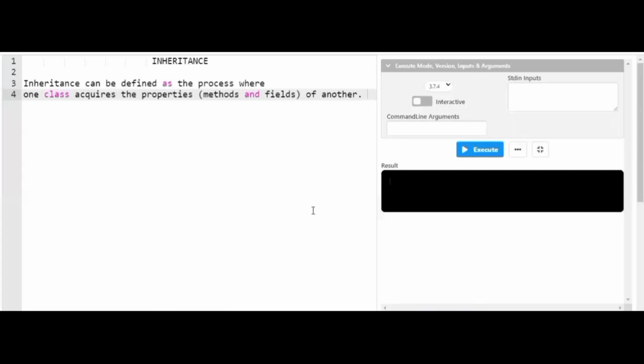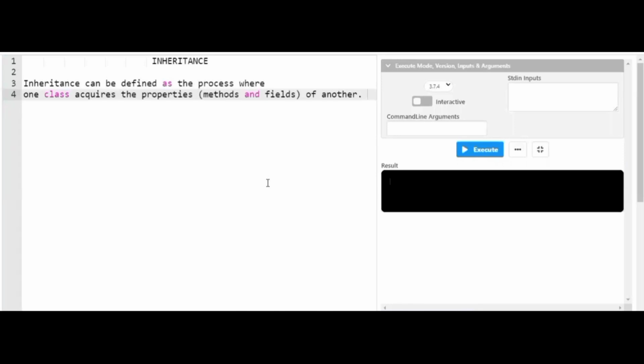So friends, starting with the definition of inheritance. Inheritance can be defined as a process where one class acquires the properties of another class. That's exactly it. Assume friends, there are two classes. For example, one is called the parent class, another called the child class. So in this scenario, what happens friends? Here, the child class can inherit the properties from the parent class. That means all the methods that are present in the parent class can be inherited to the child class with specific keywords. So that is called inheritance.